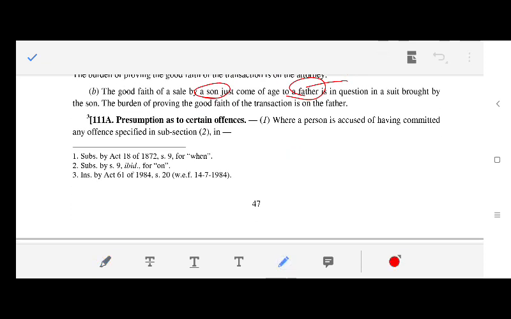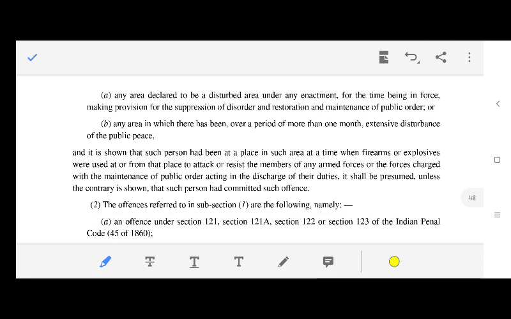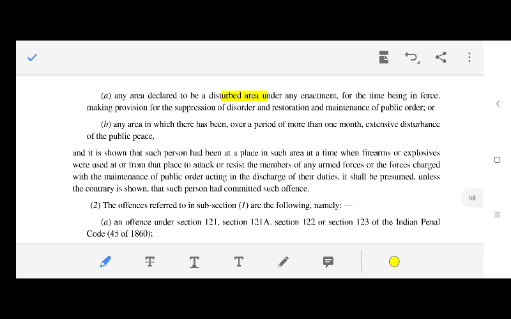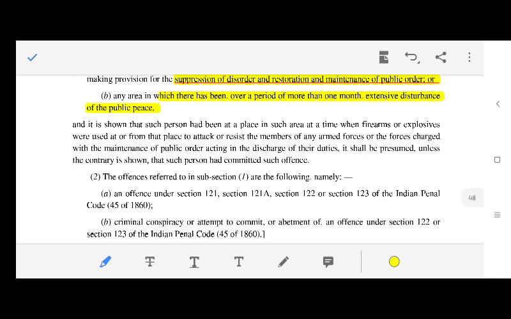Presumption as to certain offences, 111A. Where a person is accused of having committed an offence specified in subsection 2 in an area declared as a disturbed area under any law for the time being in force making provision for suppression of disorder and restoration and maintenance of public order, in an area which has had more than 1 month of extensive disturbance of public peace, and it is shown that such person had been at a place in such area at the time when firearms or explosives were used at or from the place to attack or resist the members of armed forces or forces charged with maintenance of public order acting in the discharge of their duties, it shall be presumed, unless the contrary is shown, that such person had committed such offence. This presumption is very strong.